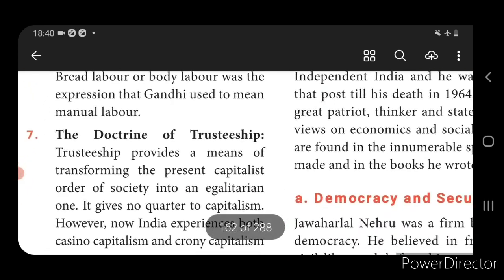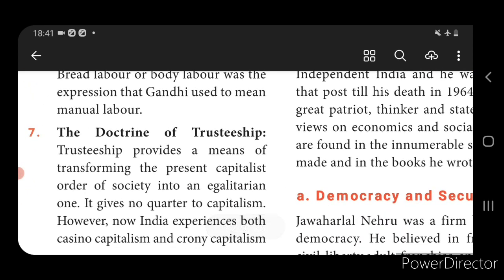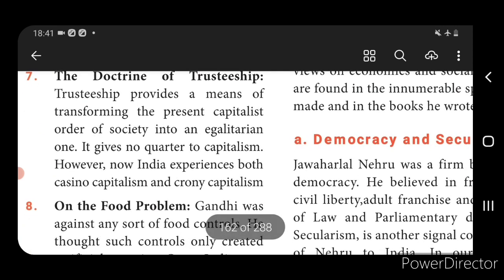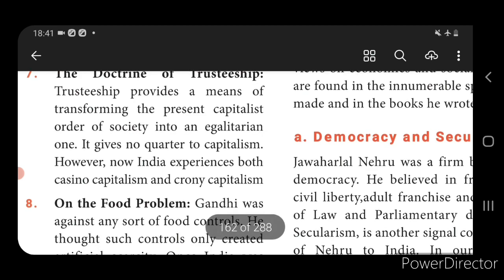Then the seventh one, the doctrine of trusteeship. Here he explained about capitalism. Capitalism plays an important role in an economy, but he did not favor capitalism. If India follows a capitalist economy, a certain group of people alone will enjoy the benefits of the economy. That's why he does not give more importance to capitalism.